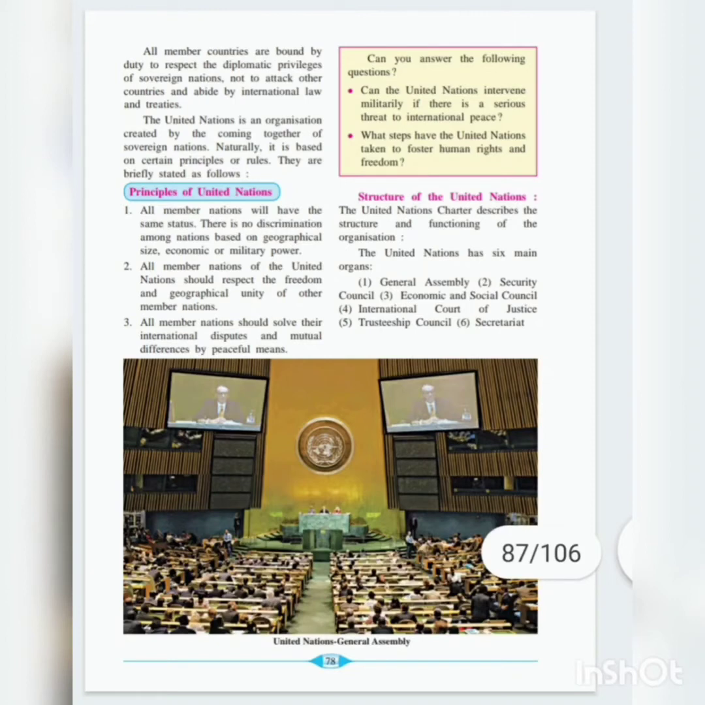The first principle is that all the member nations will have the same status, whether rich or poor, developed or undeveloped. All the nations will get the same status. There is no discrimination among nations based on geographical size, economic or military power. So the United Nations is not going to discriminate among the member nations on the basis of geographical size. Meaning if some nation is very big and another is a small country, it is not going to discriminate.